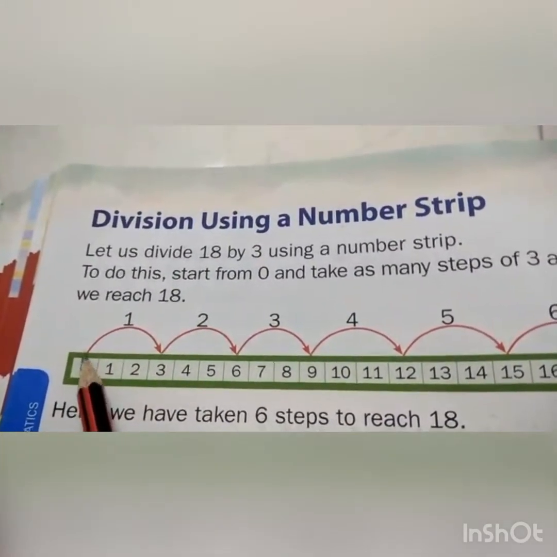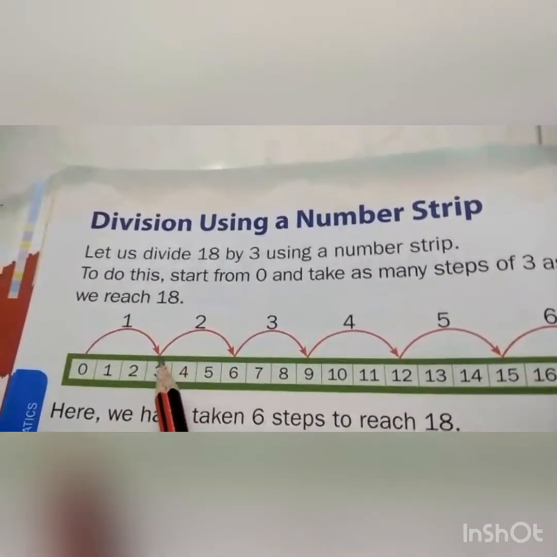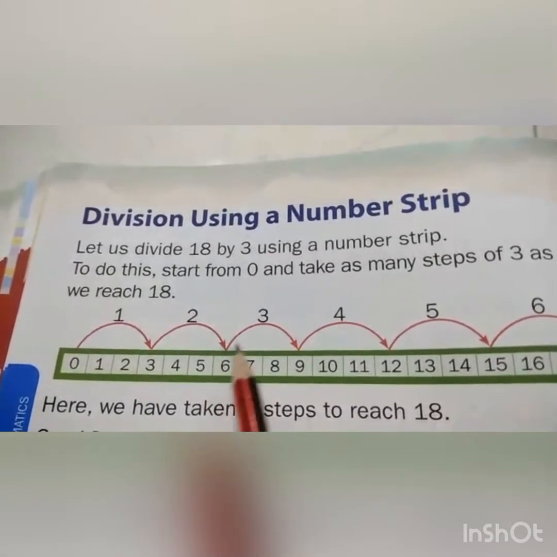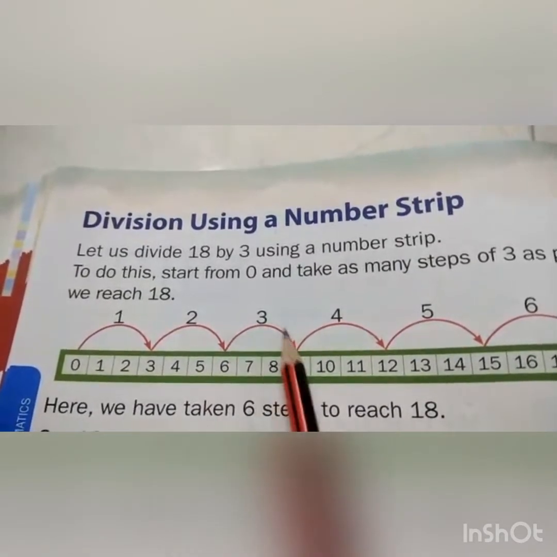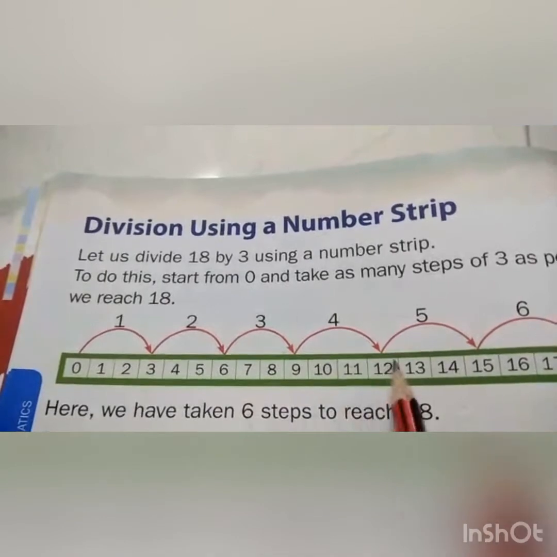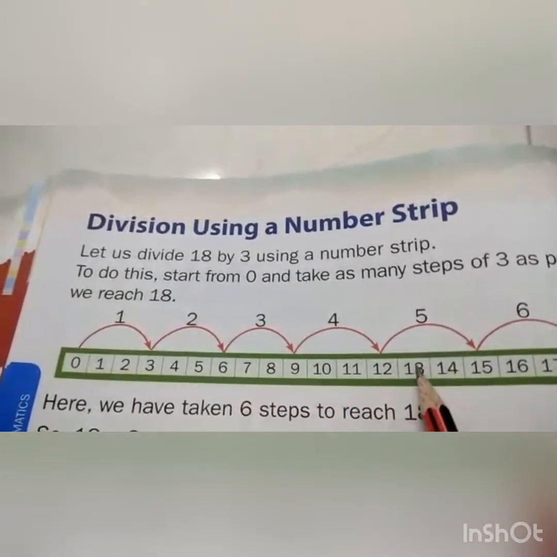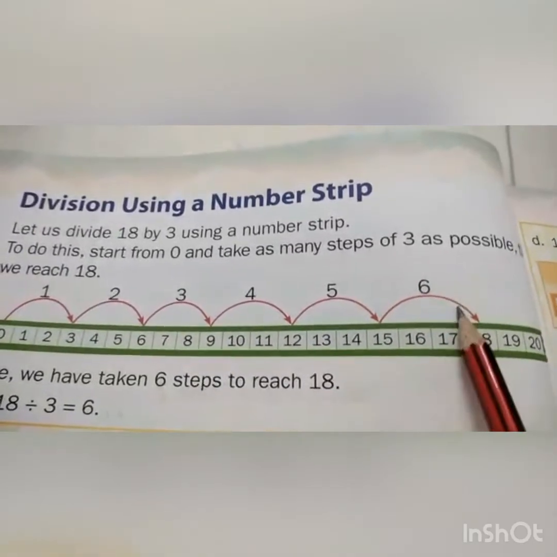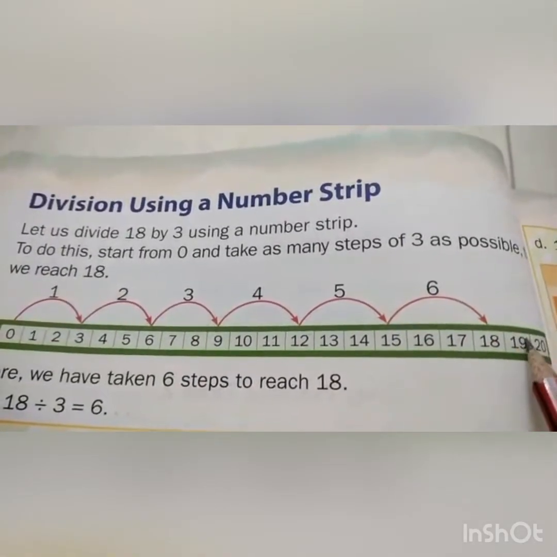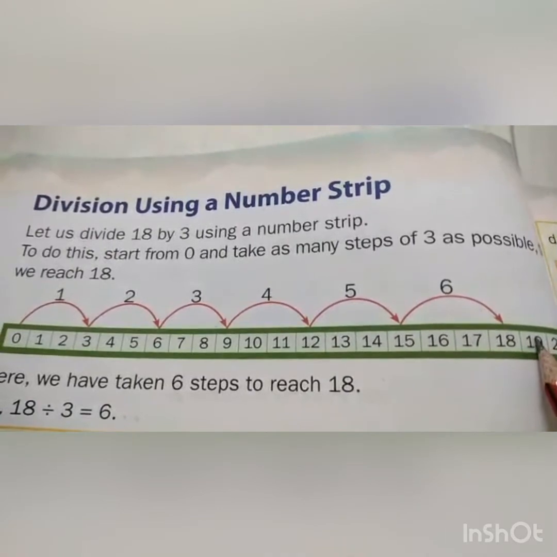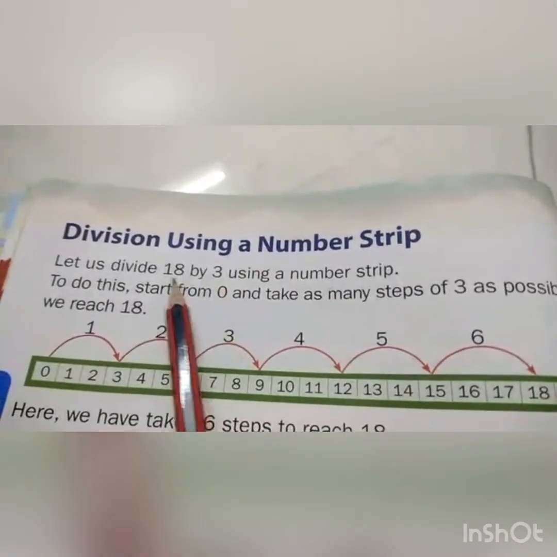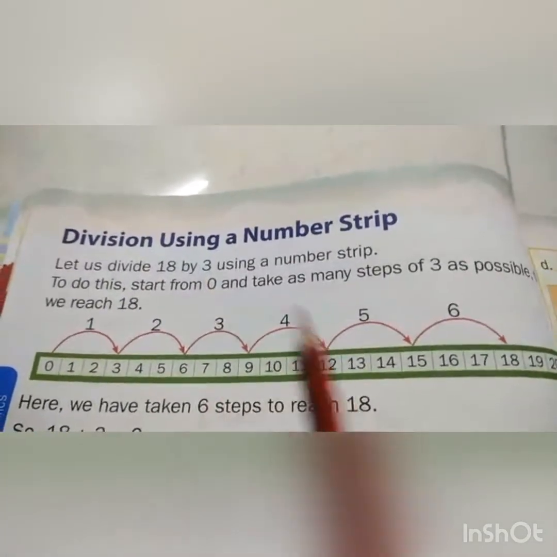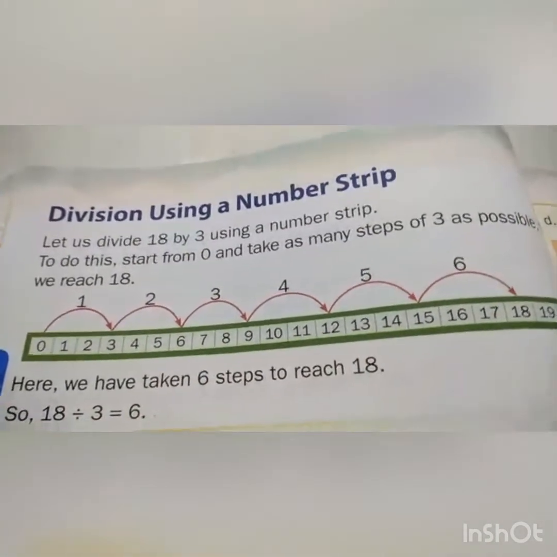1, 2, 3. First jump. And again 3. 1, 2, 3. Second jump. Again 3. 1, 2, 3. 9. Jump. Again 3. 1, 2, 3. Jump. Again 3. 1, 2, 3. Jump. Shall I count again? No. Why? Because here it is 18 divided by 3 only. That's why when we reach 18, we can stop there.